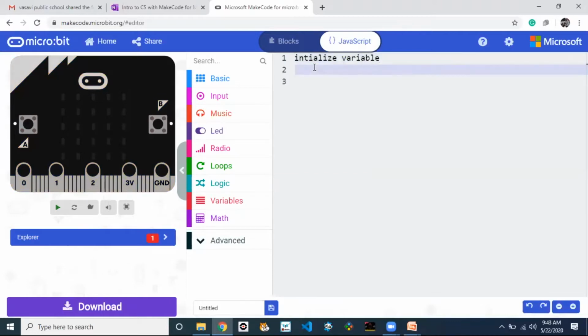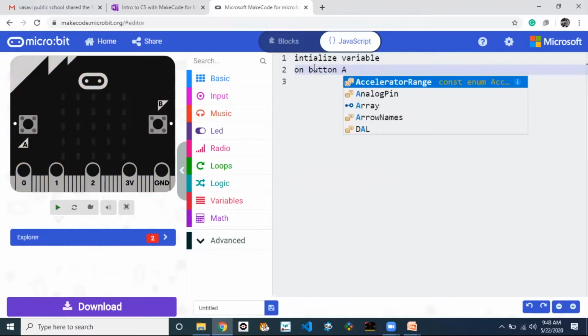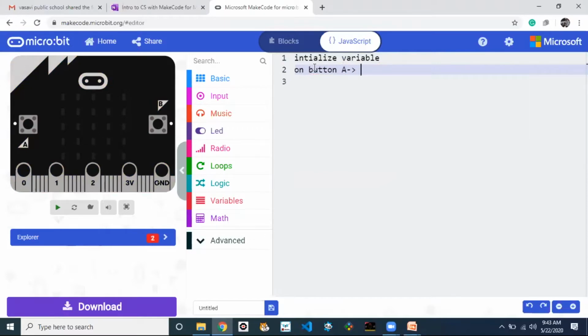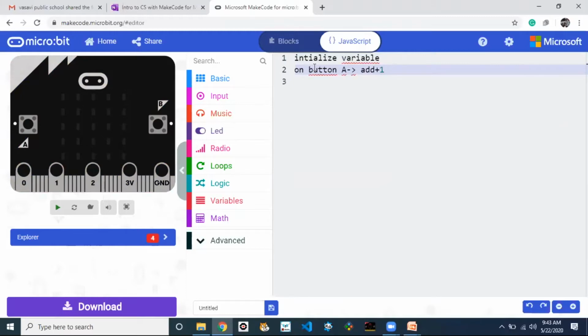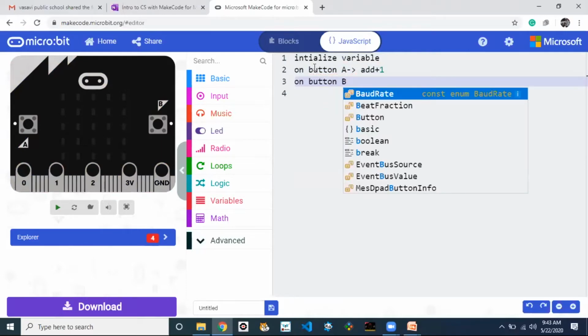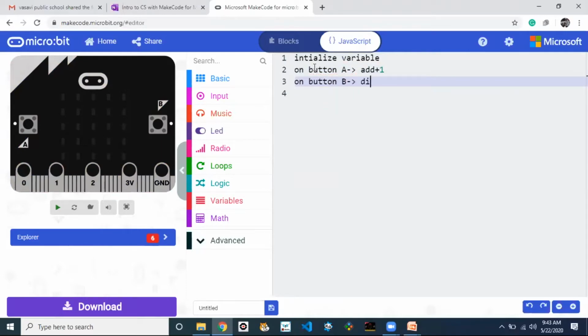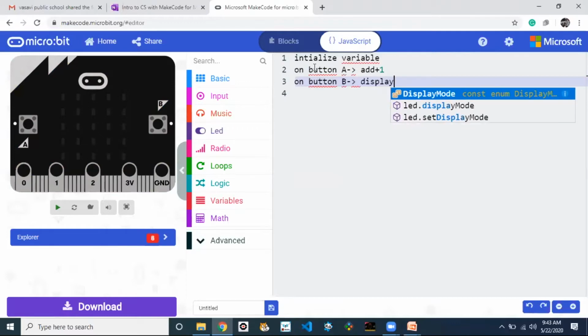The next step: when the A button is pressed, I'm not writing the program, just the pseudocode, I add +1 to the variable. If button B is pressed, I display the total of how many times the A button was pressed.